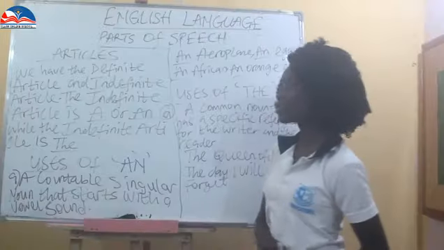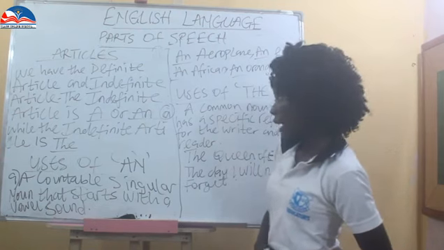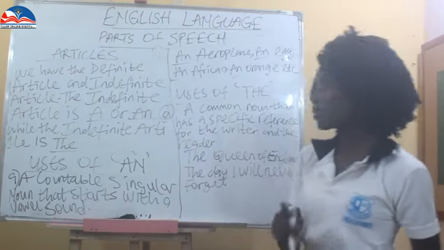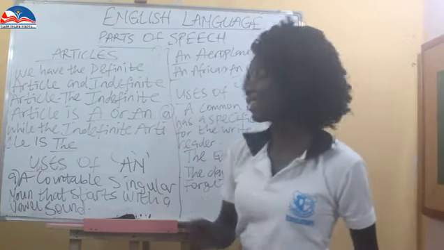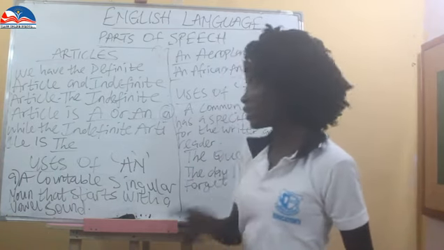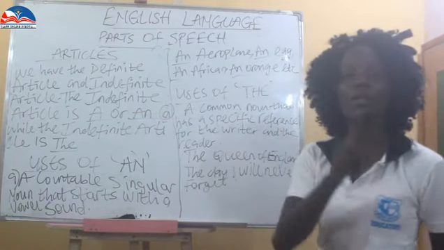Now, let's go on to the uses of an. A countable singular noun that starts with a vowel sound. When we said a, a countable singular noun begins with a consonant sound. Now, for an to be used, it must begin with what?